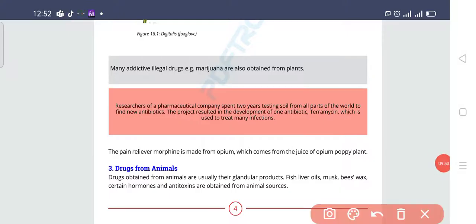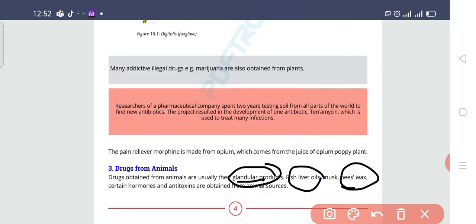Similarly, we are also able to get drugs from the animals, and from which part of the animal? The glandular products. We are also getting drugs from animals, the glandular product, like fish liver oil. Have you ever seen any medicine which contains fish liver oil? It is very good for vitamin D. Similarly, musk and beeswax, we know them very well. We are using them in medicines.